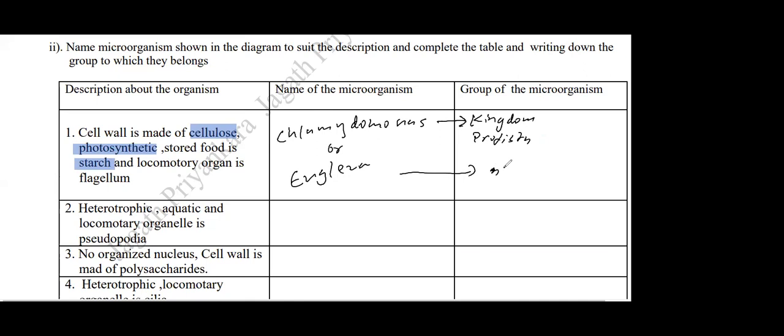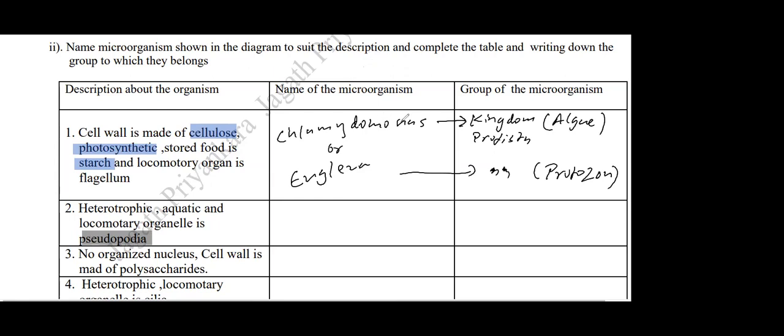This is also the same kingdom Protista, but the group will be different. This will be the algae group, this will be protozoa. That's the only difference. Then number 2, heterotrophic, aquatic and locomotor organism with pseudopodia. This is a very unique one. Who has pseudopodia? We call it Vyajapada. Pseudo means Vyaja, poda means feet. Who has pseudopodia for locomotion?